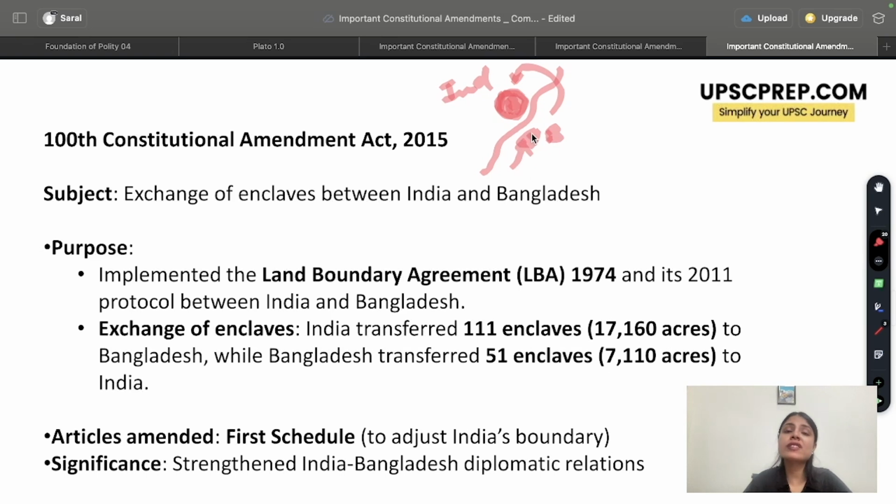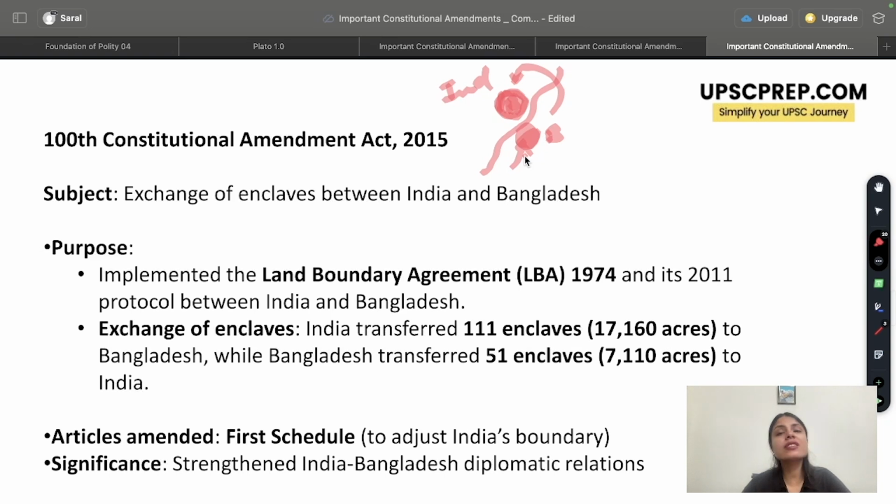Now the problem was these people were virtually stateless. Why? Because they could not take benefit of the state of either India or Bangladesh. So they were reeling under a lot of difficulties, a lot of problems. Considering this, very long ago, we had something called the Land Boundary Agreement, that is in the year 1974, which said that we'll be exchanging these enclaves and sorting our boundaries with regards to India and Bangladesh.